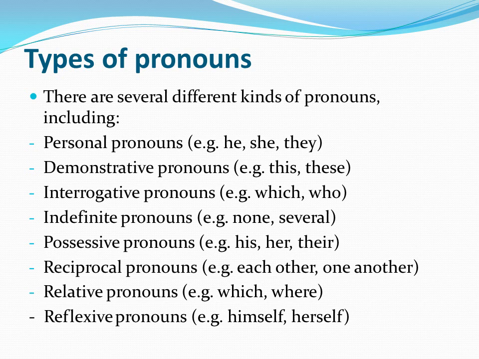Indefinite pronouns, for example none, several. Possessive pronouns, for example his, her, their. Reciprocal pronouns, for example each other, one another. Relative pronouns, for example which, where. Reflexive pronouns, for example himself, herself, even themselves is also a reflexive pronoun. Or ourselves, this is also a reflexive pronoun.